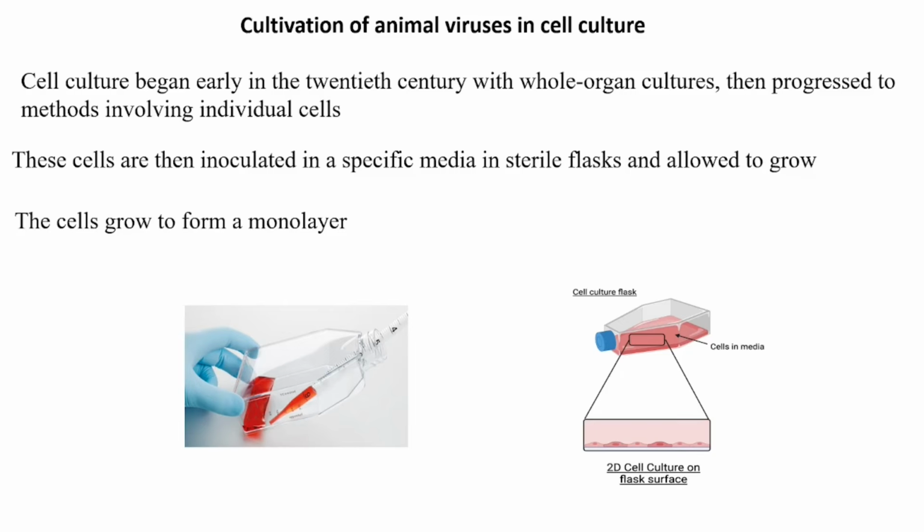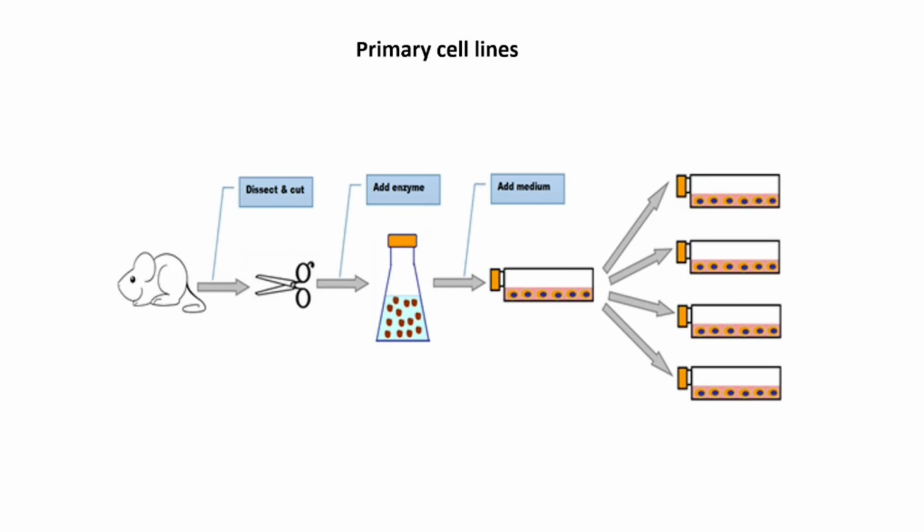In 1949, John Enders, Thomas Weller, and Frederick Robbins made the discovery that poliovirus could multiply in cultured cells. This finding led to the propagation of many other viruses in cultured cells. There are three basic types of tissue culture cells. Let us first talk about the primary cell lines.